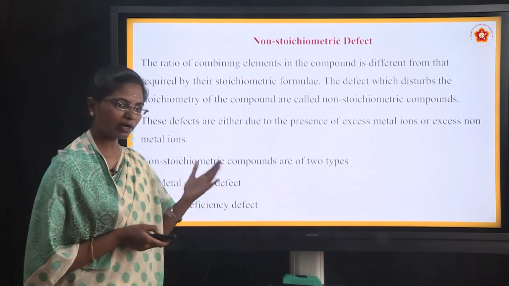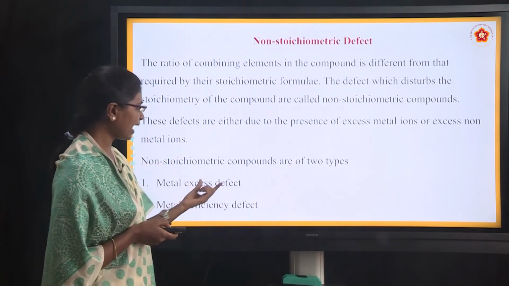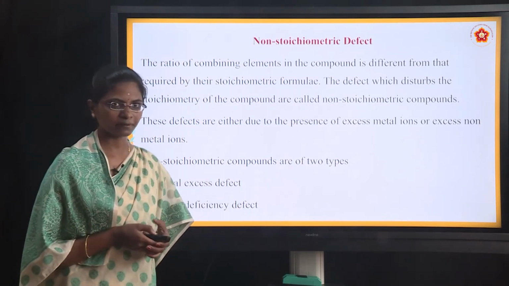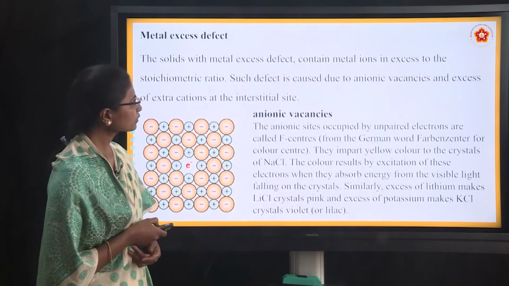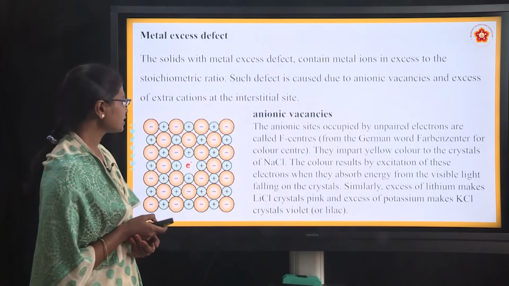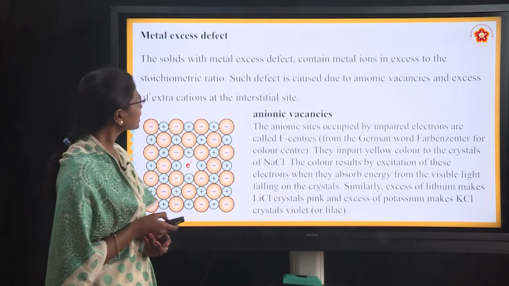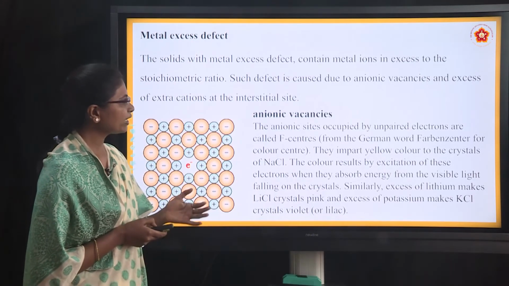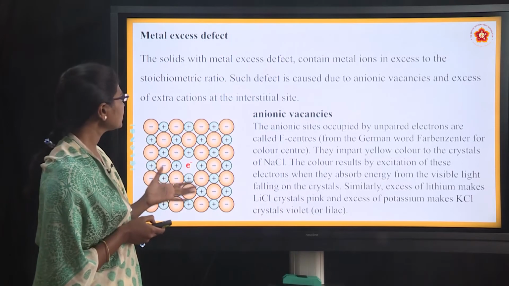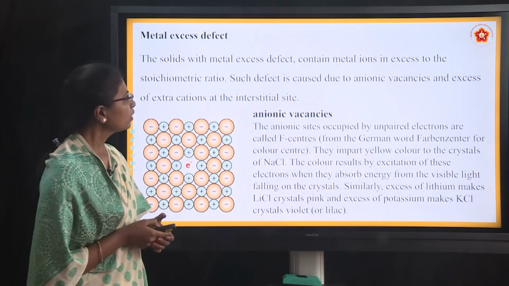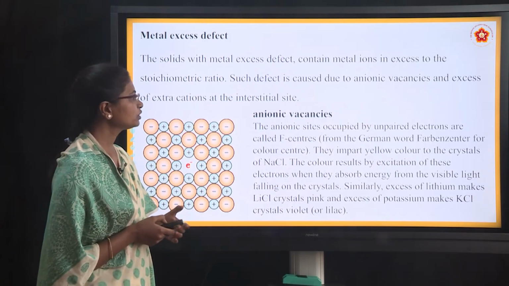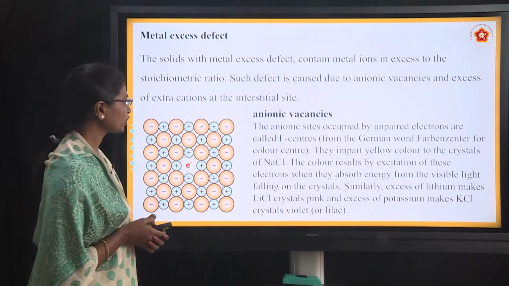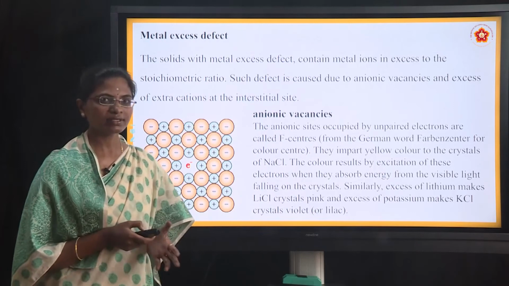So, we will see one by one what happens when metal excess is there and what happens when metal deficiency is there in the compound. First one is metal excess defect. These solids with metal excess defect contain metal ions in excess to the stoichiometric ratio. Such a defect is caused due to anionic vacancies and excess of extra cations at the interstitial site.